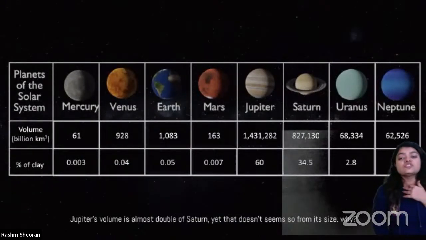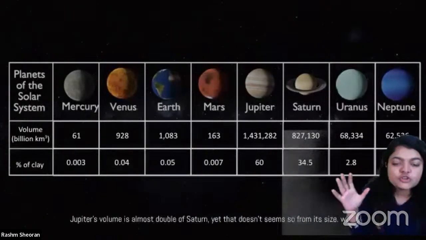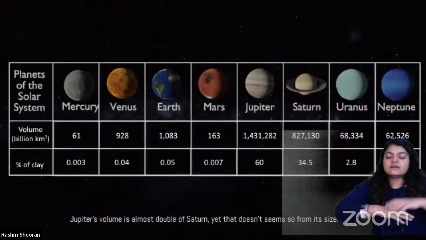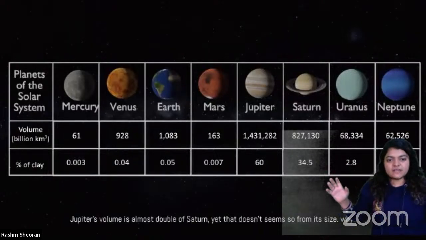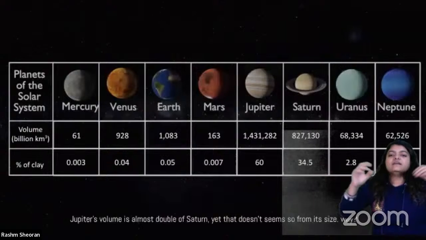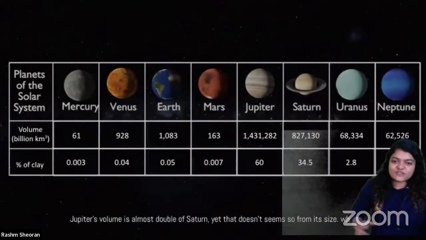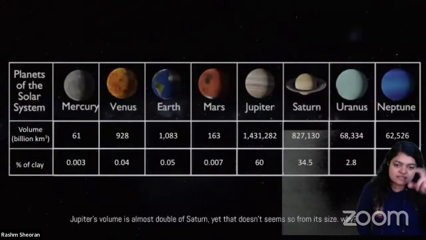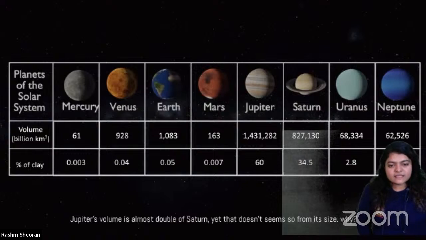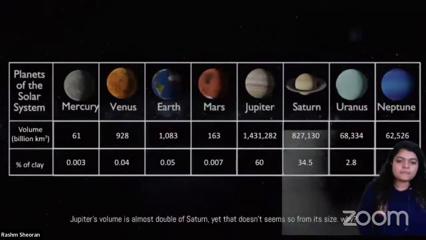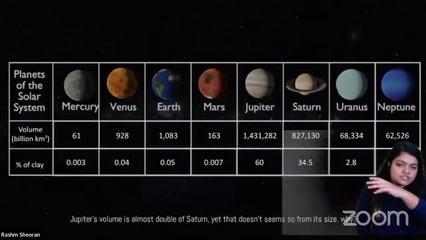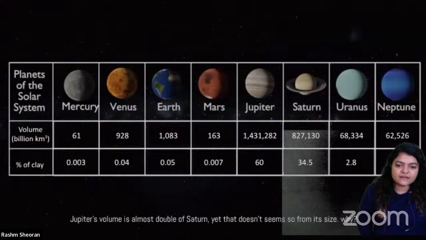Jupiter is so big that it should be taking 60% of the entire clay or the atta that we have, right? That is the entire thing out of which we have to make all the planets. I took the data of the size of all the planets, then I added all of them together and then I took the percentage of each. That if Mars is 163, what is 163 out of this entire number when we add it, right?